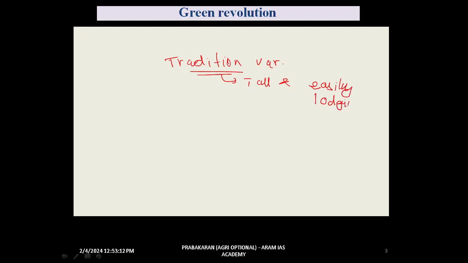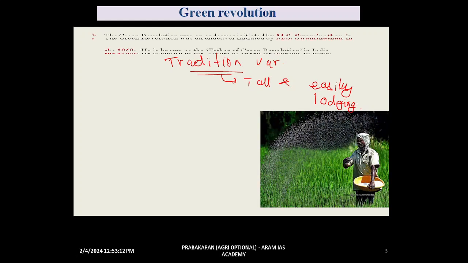So what the team of Professor M.S. Swaminathan sir and others did was introduce semi-dwarf genes from varieties imported from CIMMYT, Mexico, and IRRI, Philippines for rice.